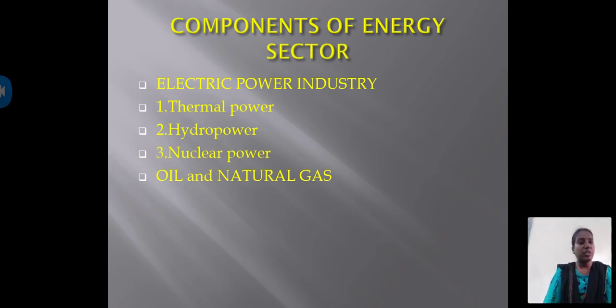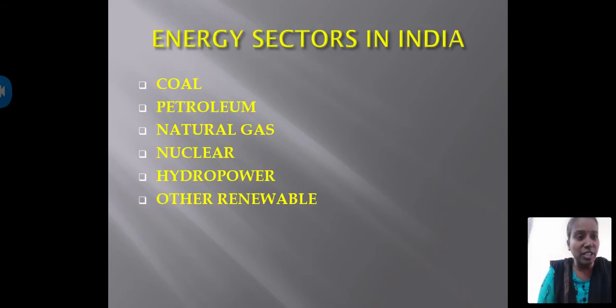Components of the energy sector, if you go for electric power industry: thermal power, hydropower, nuclear power, oil and natural gas.